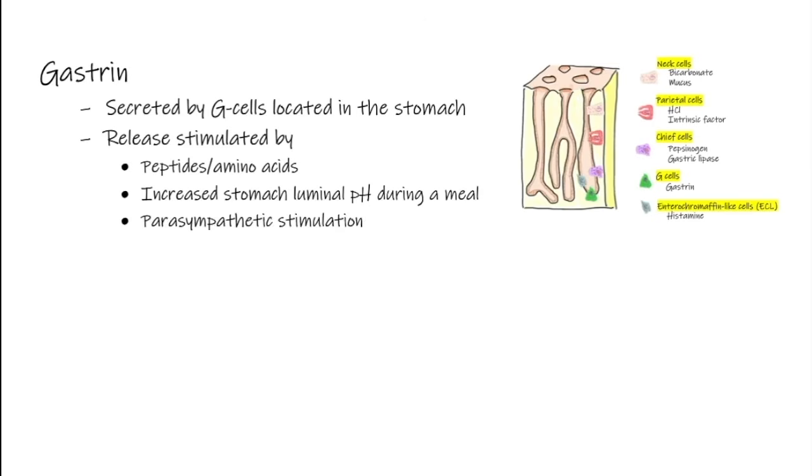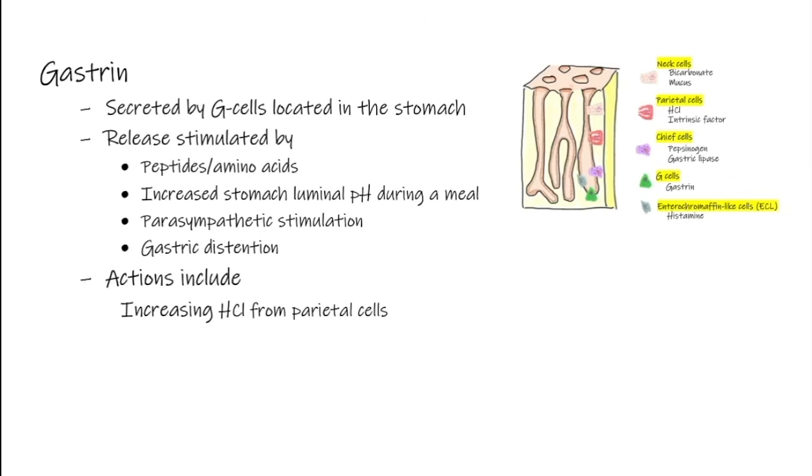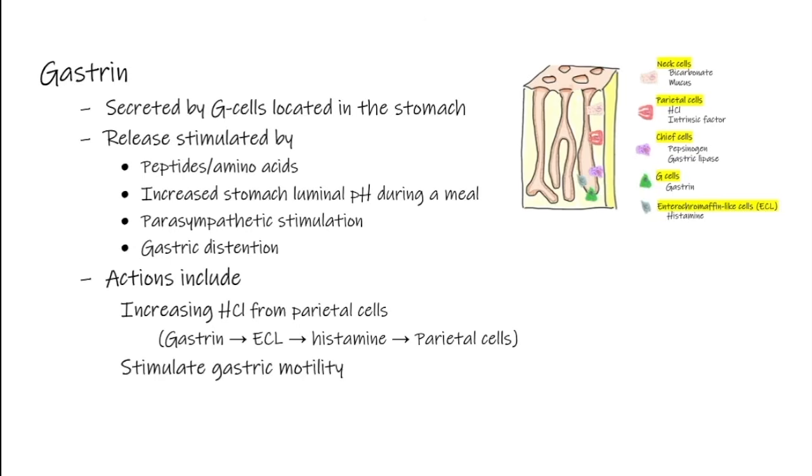Parasympathetic stimulation will increase gastrin activity. Distension of the stomach causes local effects that will result in the G cells secreting gastrin. The actions of gastrin include increasing hydrochloric acid from the parietal cells. This is achieved by gastrin working on the ECL cells, or the enterochromaffin-like cells, which in turn release histamine. Histamine then goes and acts on the parietal cells, causing them to release hydrochloric acid. Gastrin increases gastric motility, and it also has a trophic effect on gastric mucosa.